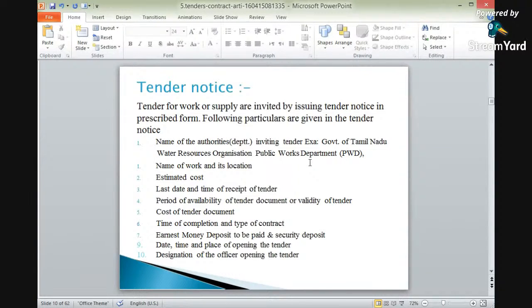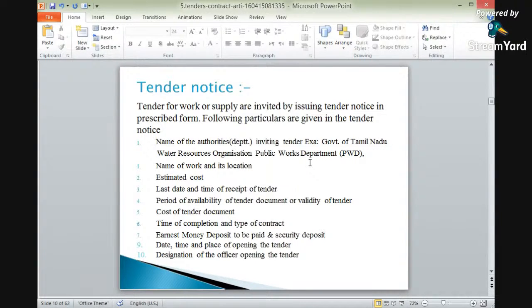Okay? Again, the next point is the name of the work and its location, where it is to be located and what the type of work is. The name of work, whether it is construction of roads or bridges or flyovers or any type of work, or maintenance work. Whether it is execution work, a maintenance work, or the construction of a new building, the name of the work and its location are important.